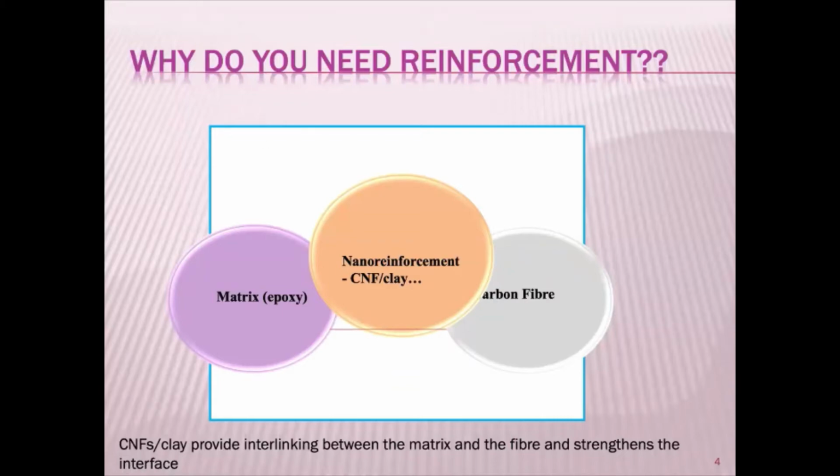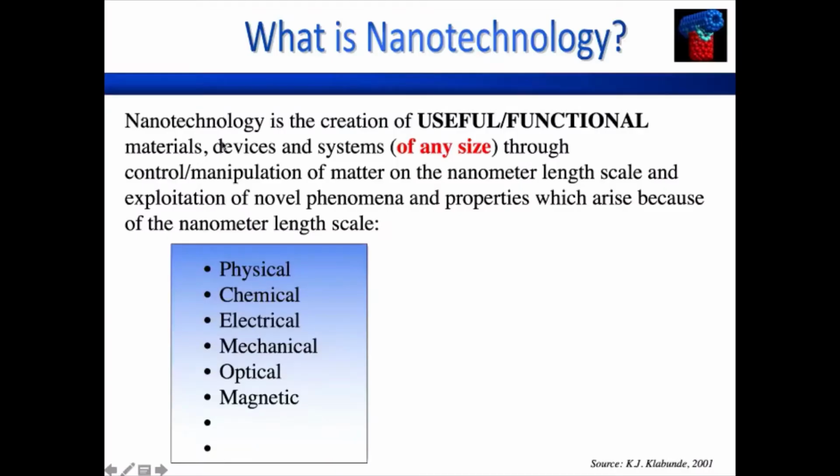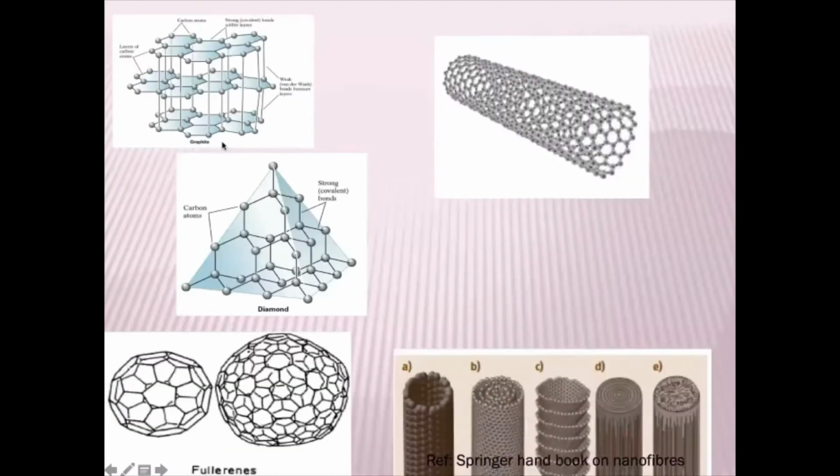You can contribute to how to improve it. One main problem people face is that whatever you are adding, say CNF, CNT, or clay, first of all, it is poorly compatible. Second, it doesn't even disperse, because it forms bundles, so you need to ensure that proper dispersion is taking place. So these things you can ensure so that the results can be realized.